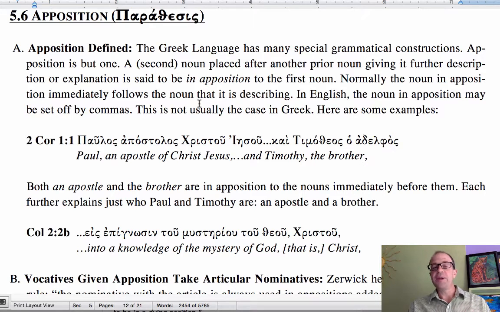It's very common. And the significance of apposition is that often the appositive, the noun or substantive that follows the first noun, is giving more important description of that first noun. And that further description is usually important contextually for interpretation.